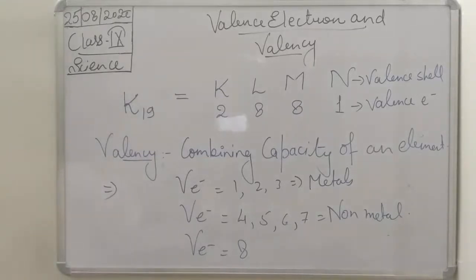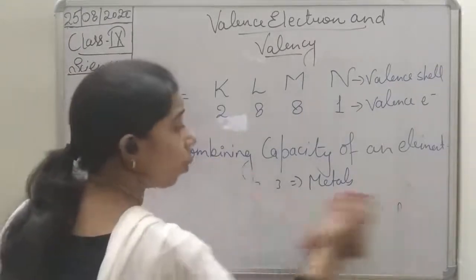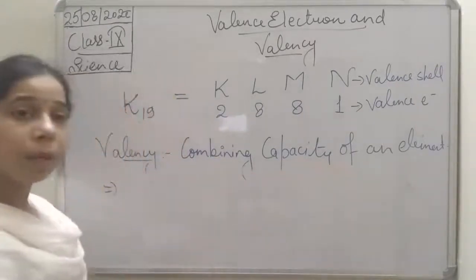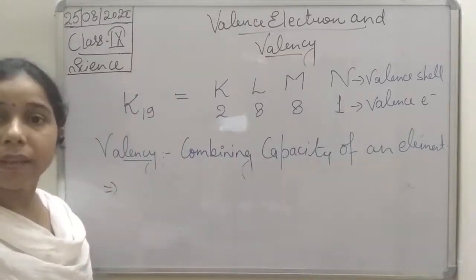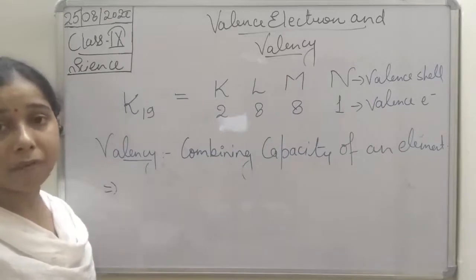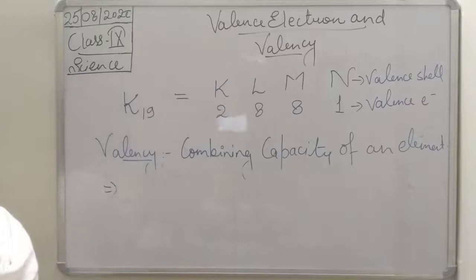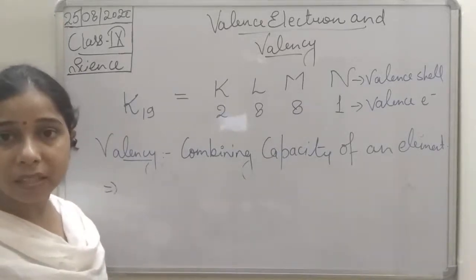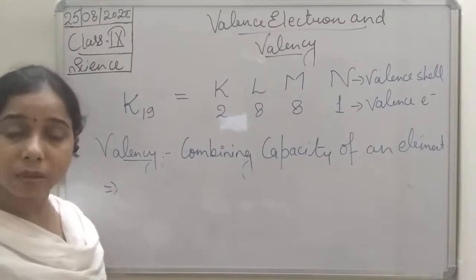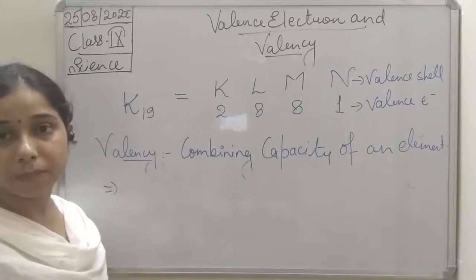Okay, we can understand it like this, students. If you see the Bohr and Bury scheme, in the third rule, they said that all the elements must have a maximum of 8 electrons. It means the outermost shell of all the elements must consist of 8 electrons, and the completion of the 8 electrons gives stability to it.